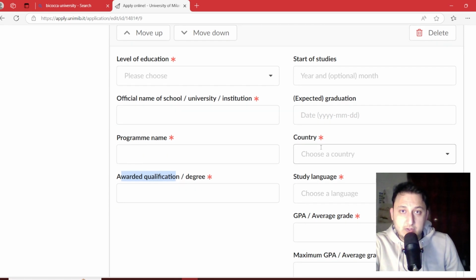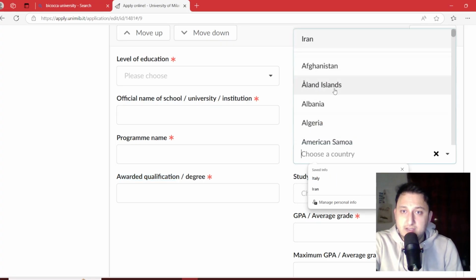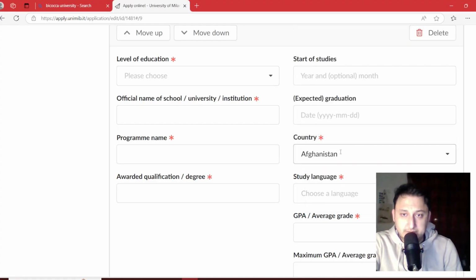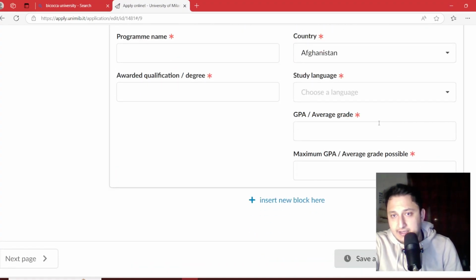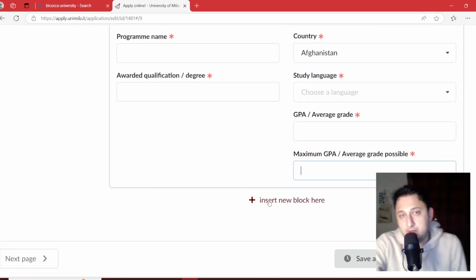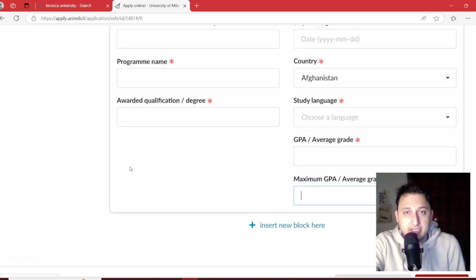For example, if your university is located in Iran, you can add Iran in the menu, or Afghanistan. Also the study language is important here, and don't forget to add your GPA with respect to your mark in the certificates. Also you need to add the maximum one here. If you have another certificate from university, you can add a new block.